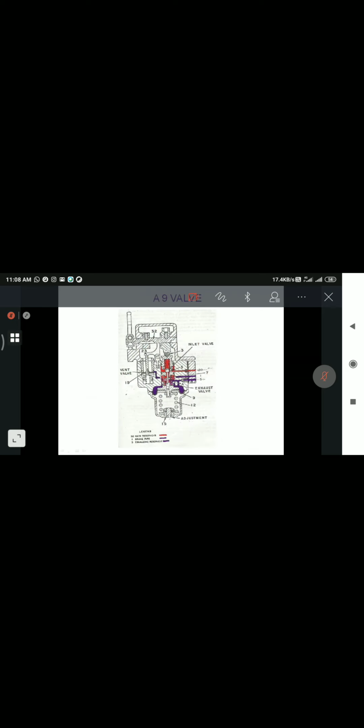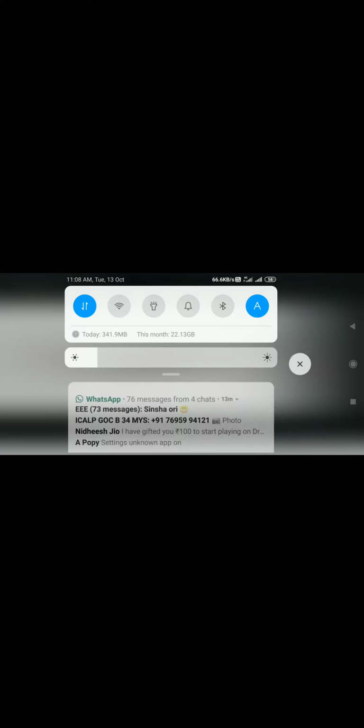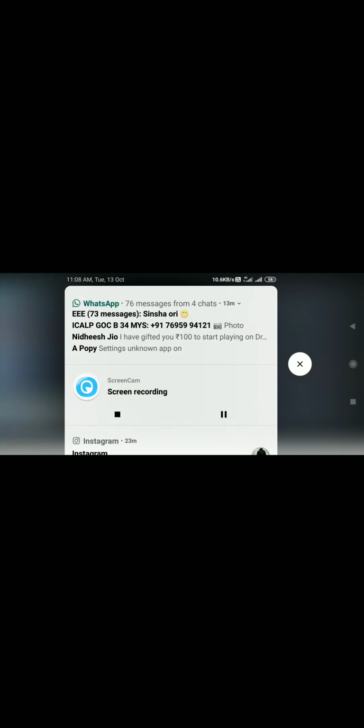Okay, this is the cross section of the A9 valve. So tomorrow we will continue with the next set of valves. We will study tomorrow. Okay, any doubt till now? This is A9 and SA9. We will see the next set of valves.